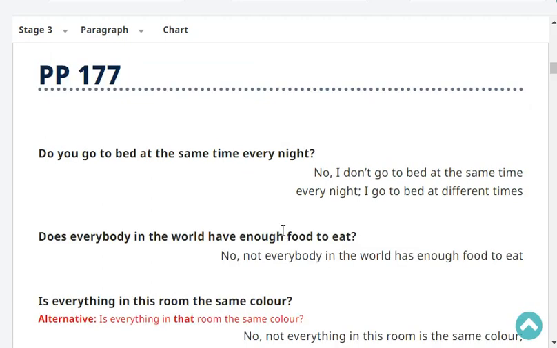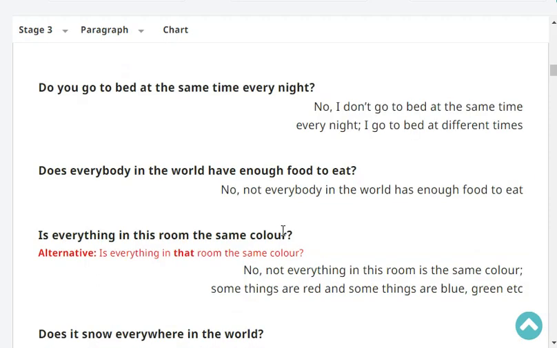Very good. Do you go to bed at the same time every night? No, I don't go to bed at the same time every night. I go to bed at different times. Very good. Does everybody in the world have enough food to eat? No, not everybody in the world has enough food to eat. Very good.